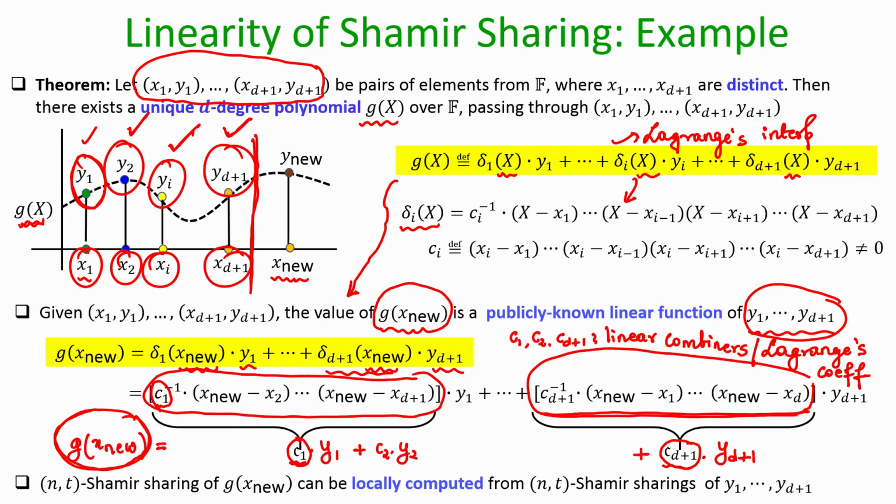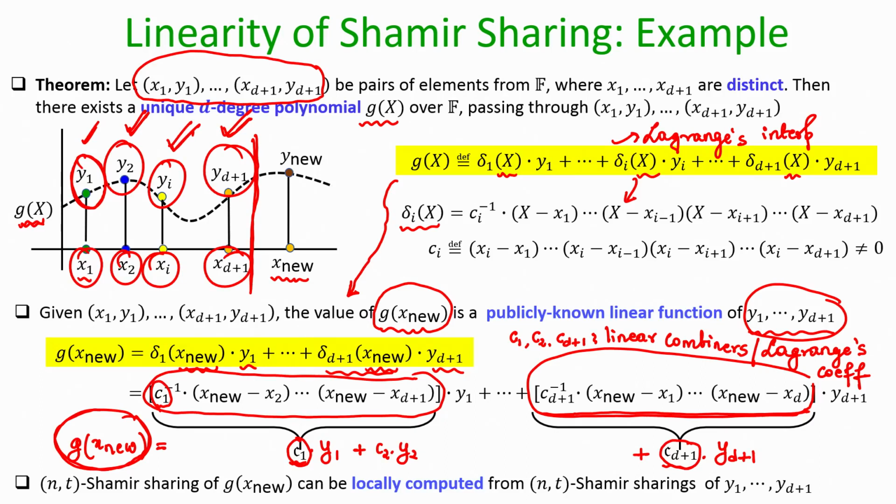If that is the setting given to you, my claim is you can compute the value of the G polynomial at x nu also in a secret shared fashion. That means no one will learn the value of the G polynomial at x nu, but they can perform some operation on the shares of y 1, y 2, y I, y d plus 1, which will give them shares of G of x nu as per Shamir secret sharing.